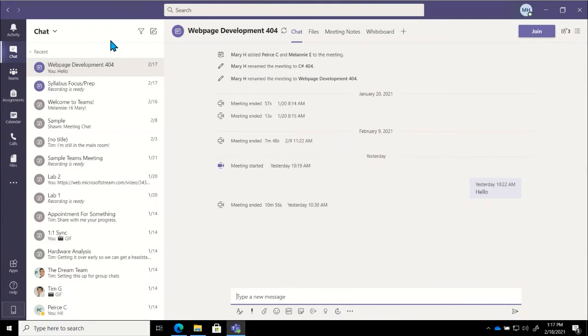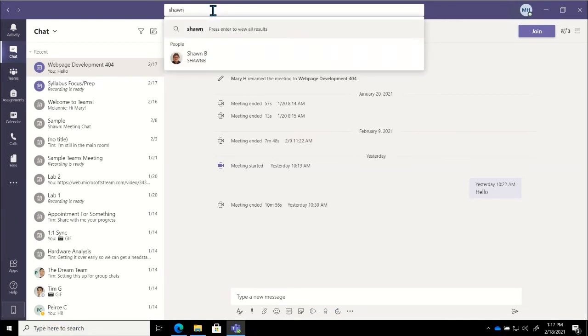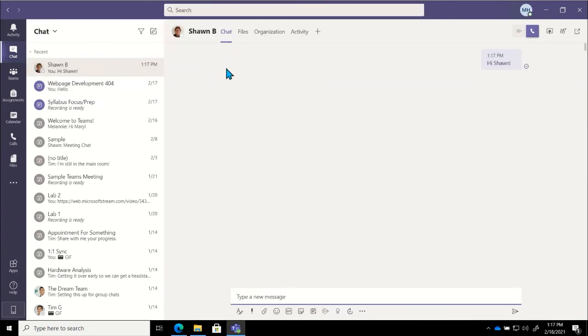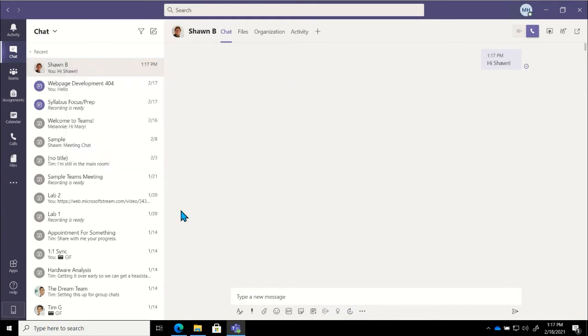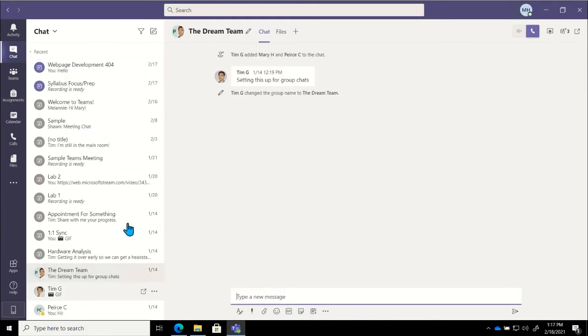Two ways I can find that very easily. The first one is by using the search bar. If I went in and searched for Sean's name, we'll see that he shows up under people. If I click on that, it will take me into the chat that I have going with him. Now, if I did want to keep this on my recent list again, I will want to make sure that I go in by Sean's name, go into our more options, and click on unhide. If I don't do that, when I click into a different chat, we'll notice that Sean's one-on-one chat with myself has now disappeared again from my recent list.